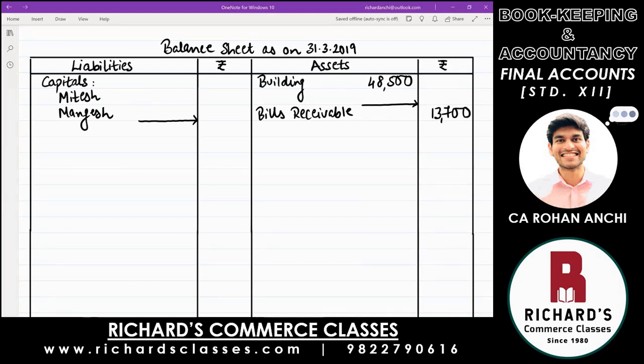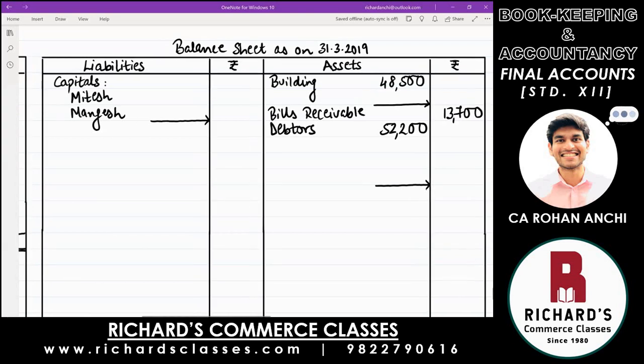Continue there. Sundry debtors. Write down debtors in the inner column. 52,200. And if there are two adjustments, you leave 3 lines there. Once you deduct bad debts, total has to be again taken in the inner column and then the second adjustment. So that's why one extra line will be needed there. Then next, return inward, which is sales return.